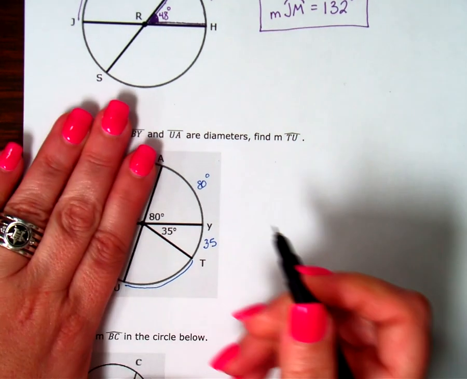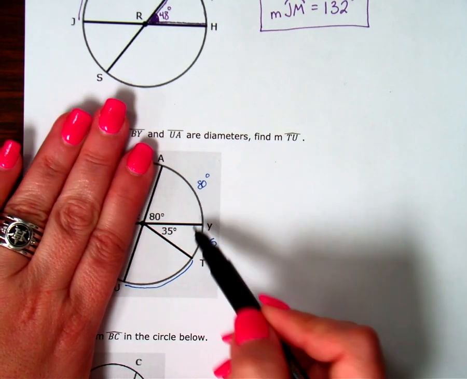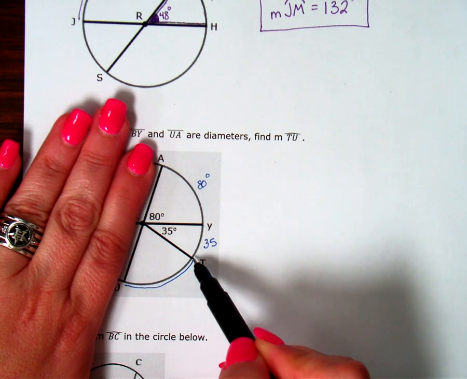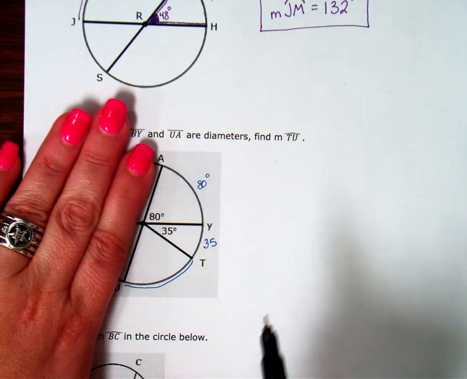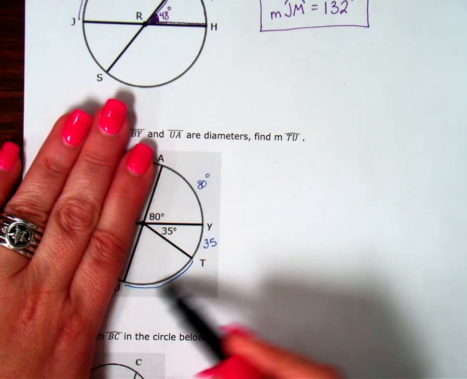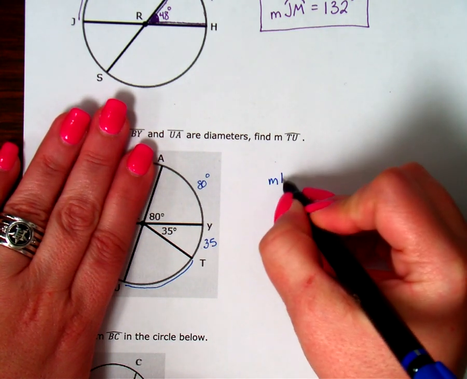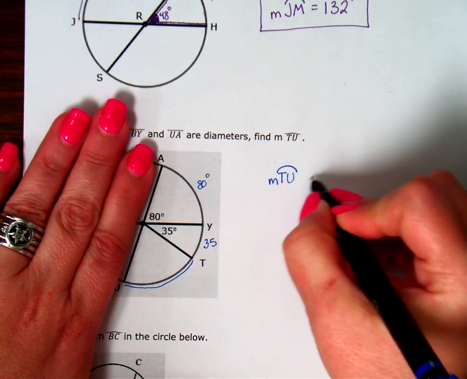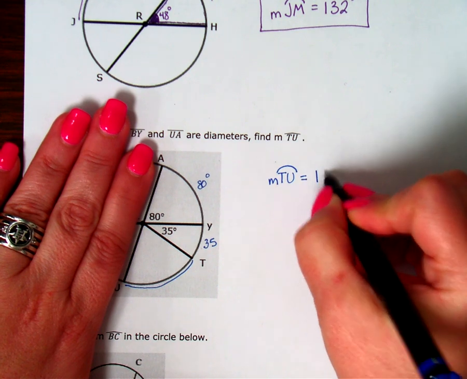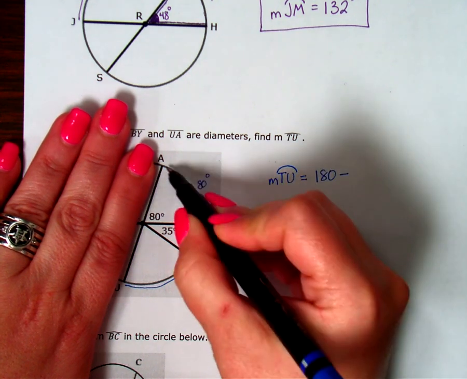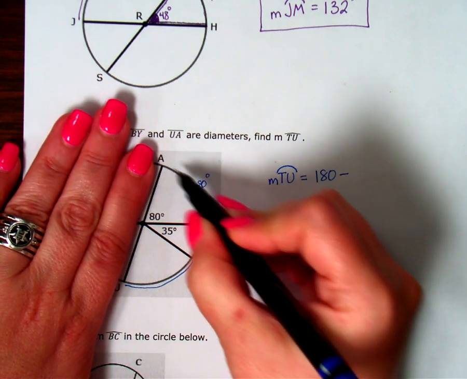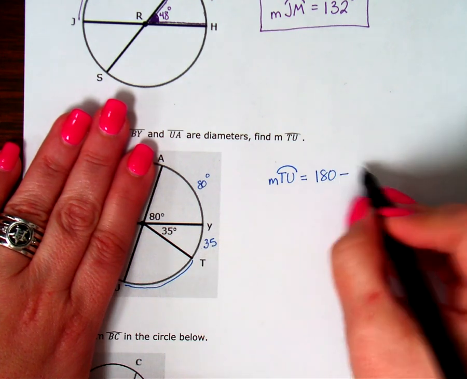So that's going to be a lot like the last problem, only instead of subtracting just one arc here, I have 2 arcs to take away from my half circle. So the measure of arc TU is going to equal the half circle minus these 2 arcs. And you can add them together to begin with if you want, or you can just write it.